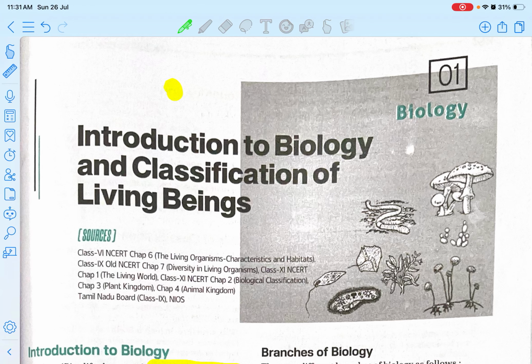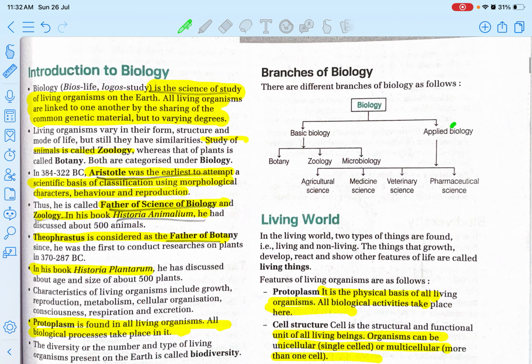As you all know, the BPSC exam has got postponed, so I thought of resuming the video lectures. Since science has a lot of weightage in the BPSC exam, I'll be starting with the lecture series for science, and I'm starting with biology. The first chapter would be introduction to biology and classification of living beings.